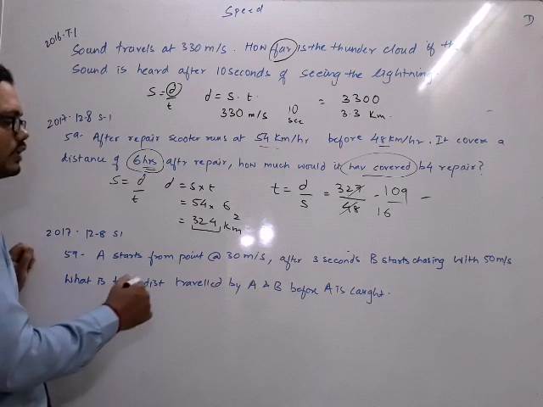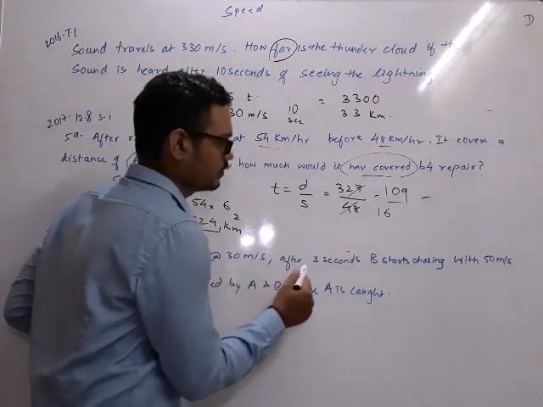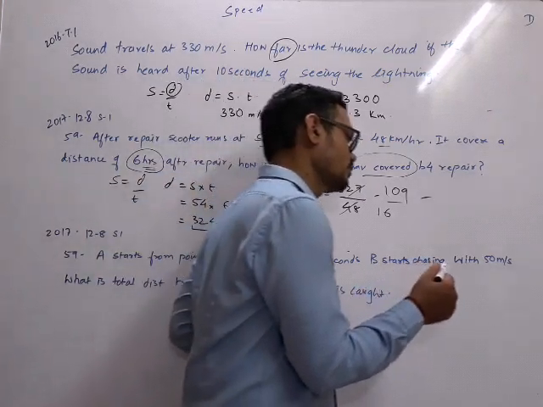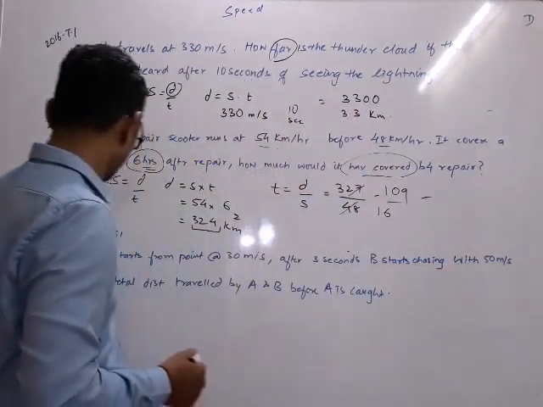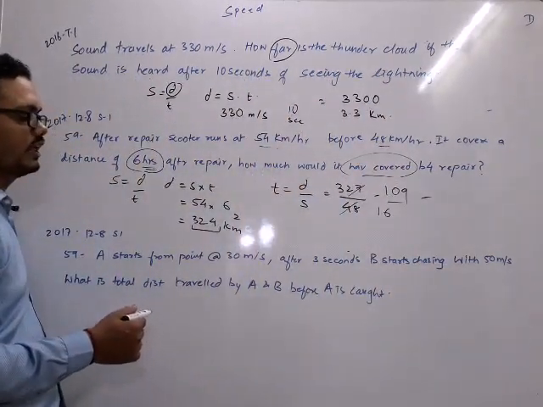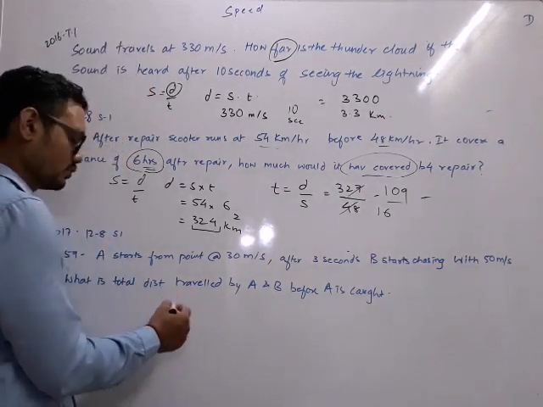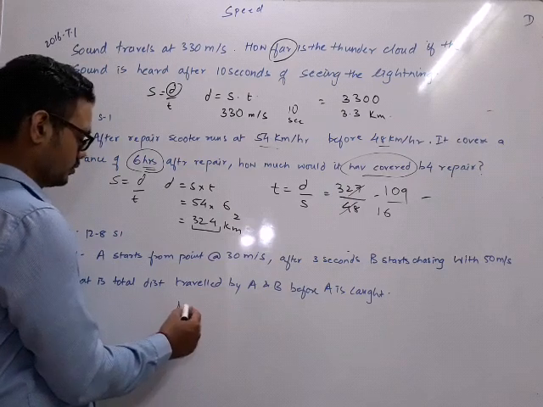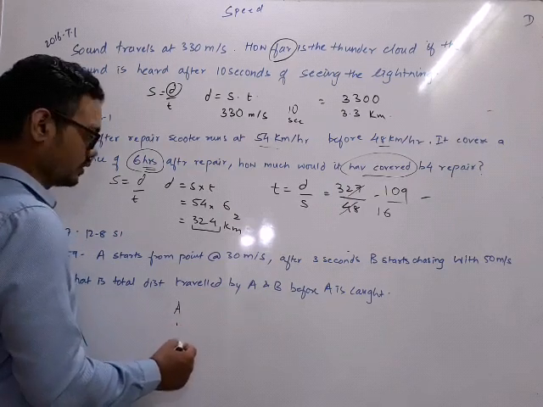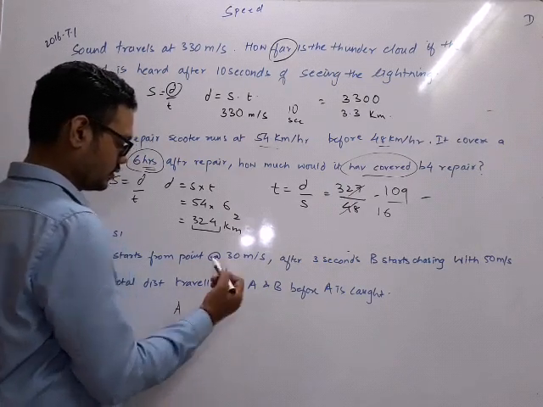A starts from point A at 30 meter per second. After 3 seconds, B starts chasing with 50 meter per second. What is the total distance traveled by A and B before A is caught? So the scene is, A is standing nicely and then suddenly starts running.